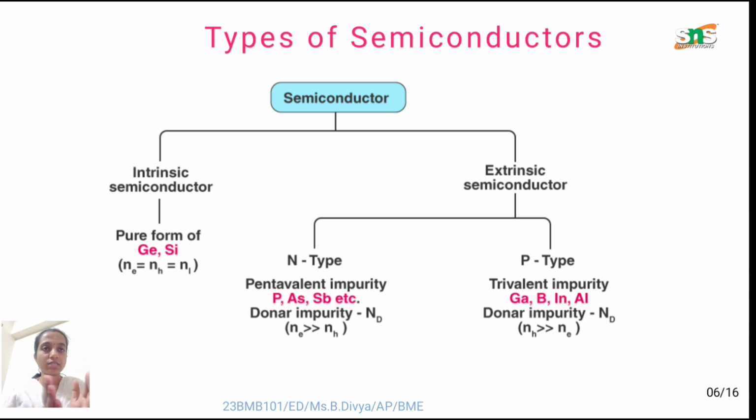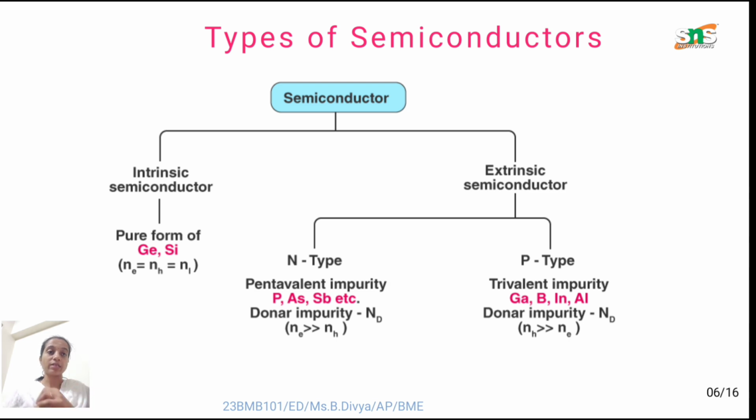We can see the difference here. One is the type of semiconductor. We have two main types: intrinsic semiconductor and extrinsic semiconductor. The intrinsic semiconductor is the very pure form of a semiconductor, as I told you already, germanium and silicon. Here the electron and hole recombination will be equal, which is the number of electrons equals the number of holes, equal to the intrinsic concentration.